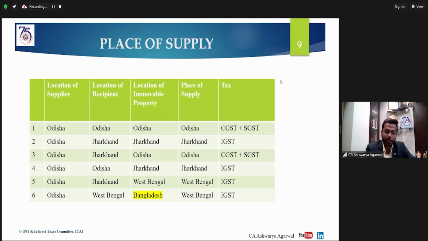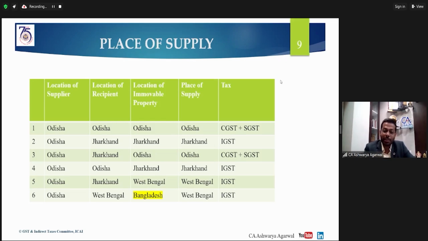Then if the supplier and recipient are in different states, supplier in Odisha, recipient in Jharkhand and the immovable property in Jharkhand, in that case the place of supply is Jharkhand and the tax applicable will be IGST. Third situation, a crucial one: the location of the supplier is in Odisha, the location of the recipient is in Jharkhand, but the location of the immovable property is in Odisha.